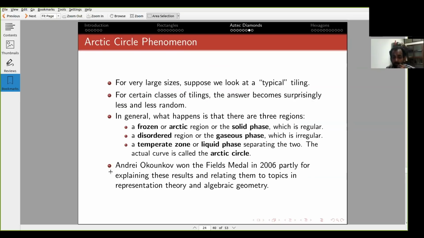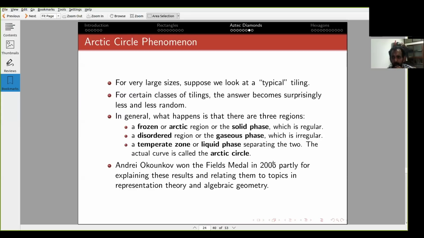Just to tell you that this is all part of current research, Andrei Okounkov won the Fields Medal in 2006, partly for explaining these results and relating them to topics in more advanced areas of mathematics like representation theory and algebraic geometry. It turns out that there's a deep connection between these, and that's one of the things the Fields Medal was awarded for.